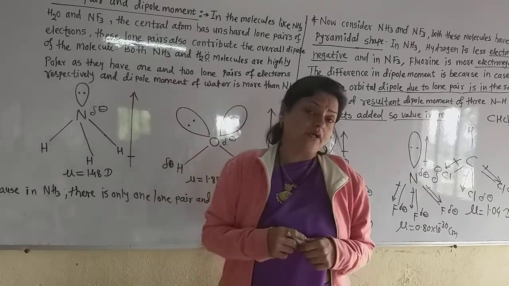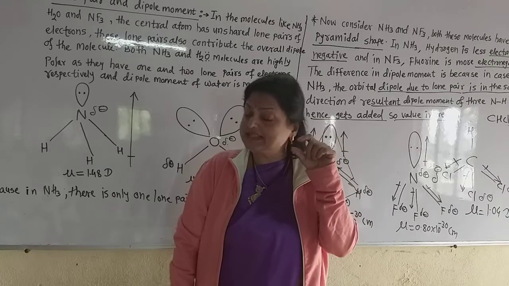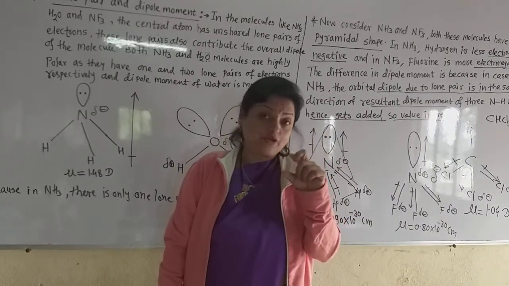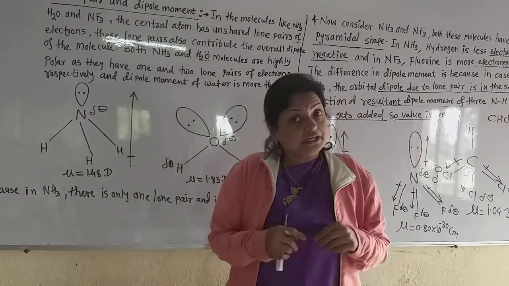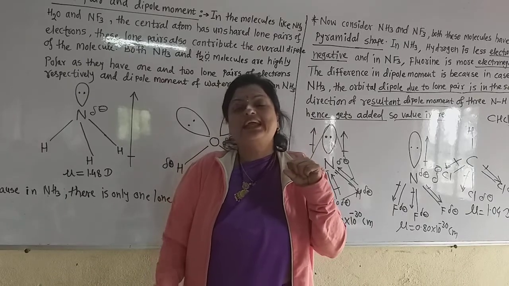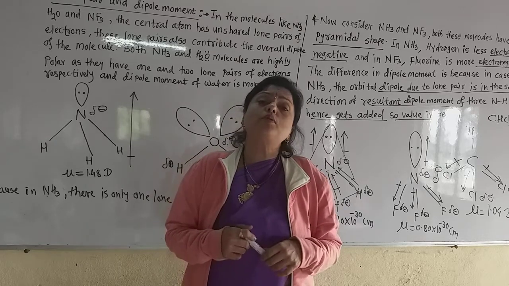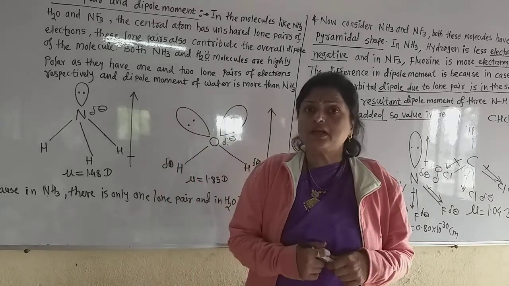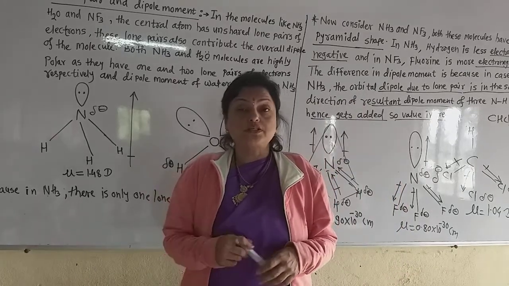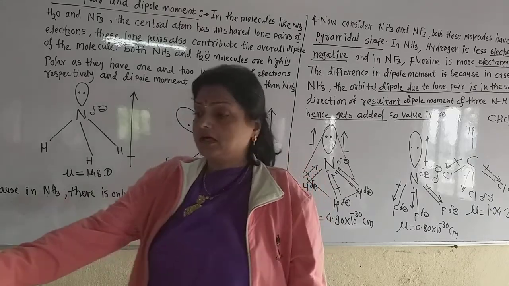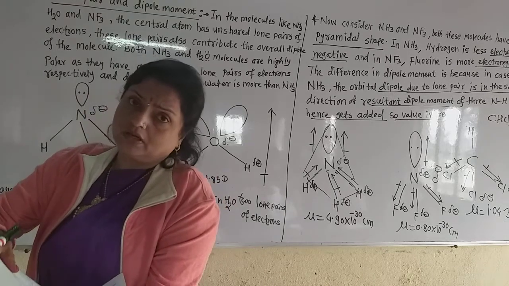Now why does this happen? If the positive charge on the positive atom is higher than the negative charge, then such molecules are ionic. But if the positive charge is less and the negative charge is higher, then they behave as covalent compounds. So some compounds in nature, though they are ionic, behave as covalent compounds. Another reason why they act as covalent compounds: